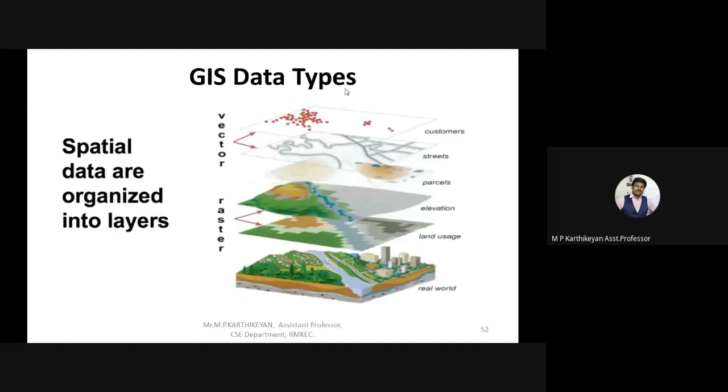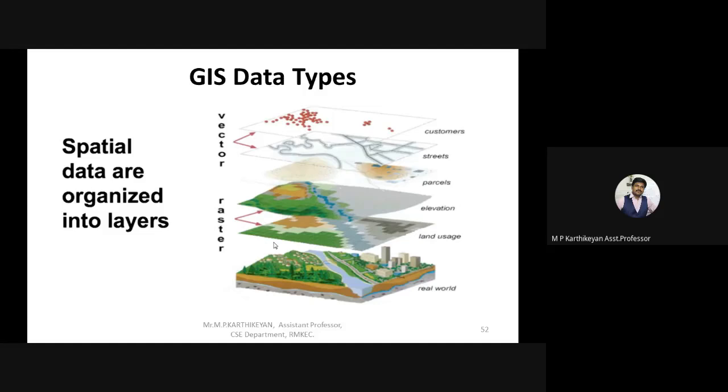Vector data consists of points, lines, and polygons. Whereas raster data consists of cell-sized data. A 3D image is converted into a 2D image, and the 2D image is segregated into individual unit cell format.